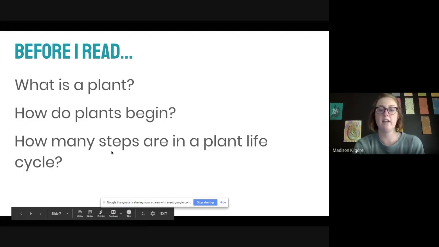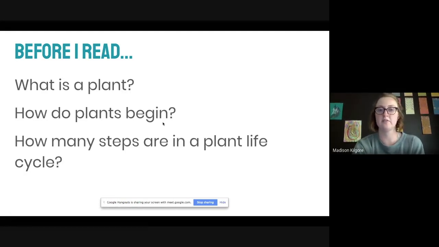So this is kind of looking at plants, and I'm kind of wondering, how do plants begin? So how does the life cycle start? And then how many steps, and what are those steps in a plant life cycle? And then I might want to better understand what is a plant. So I'm hoping this book might give me a little bit better understanding of that. So I've got those questions in mind as I start to read the book.